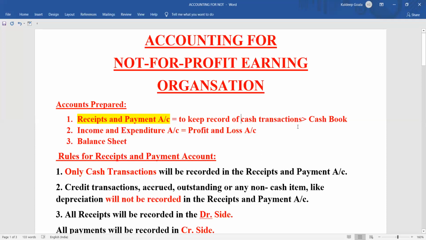Clear? It is nothing but the cash book that we have learned in the profit earning organization. It is like the cash book that we learned in class 11 regarding the profit earning organization. Here we prepare it in the name of receipts and payment account.